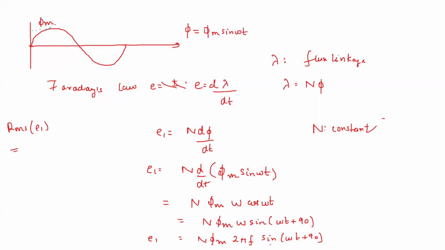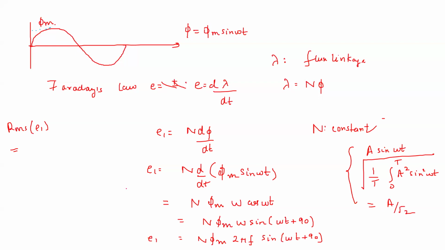We know for a sinusoidal signal, like this, A sine omega t, if you do the root mean square, you can derive this. You can do it over one time period, and you will get A by root 2.